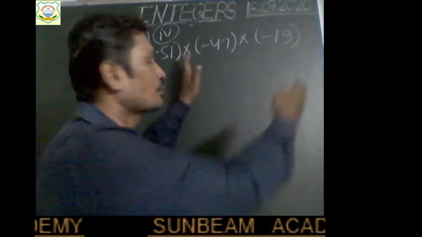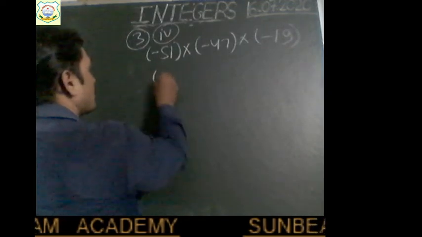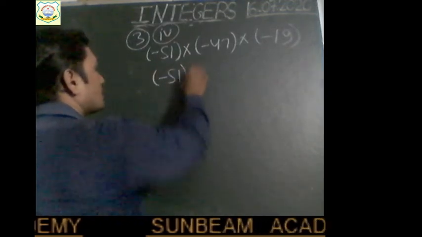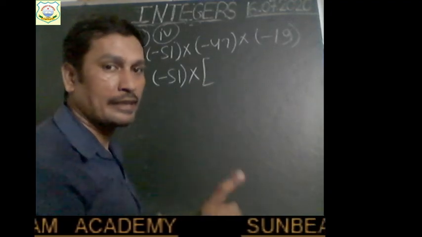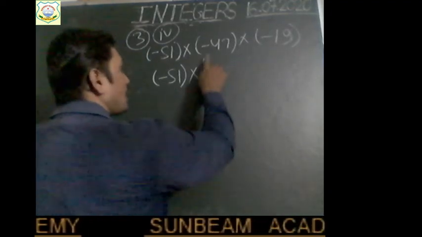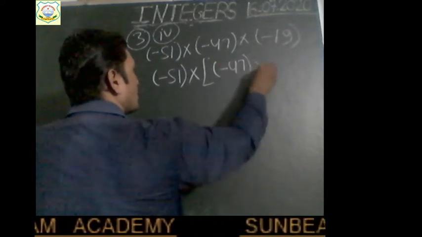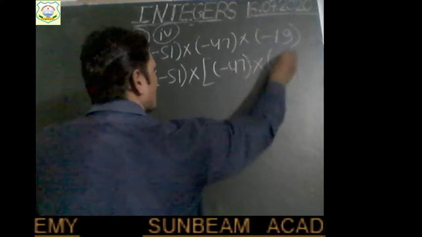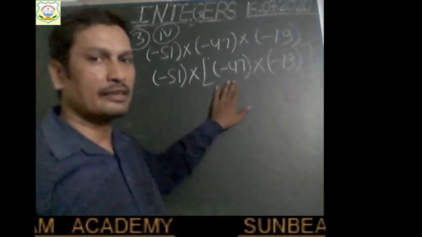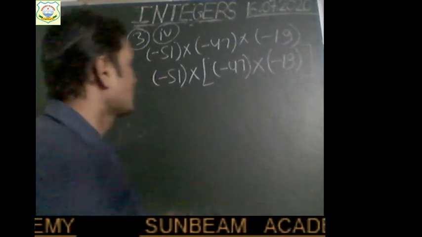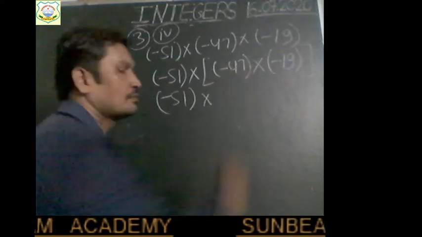So we will make a group of the second and third integer at first. The first integer will be written outside as it is, no change, and we make a group of the second and third integers to be multiplied at first. So draw a square bracket, write the second integer with its sign and the third integer. Okay, so there will be another bracket now. Right, children? Now multiply. Firstly, we will multiply the number inside the square bracket.